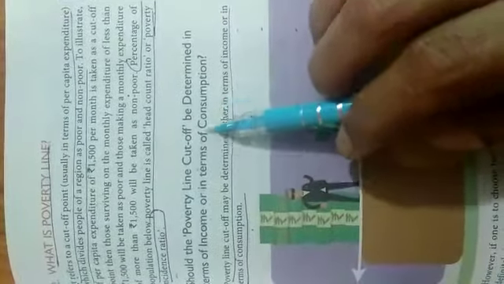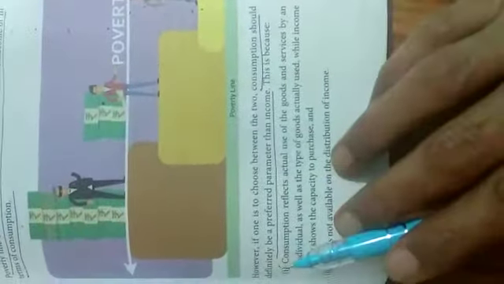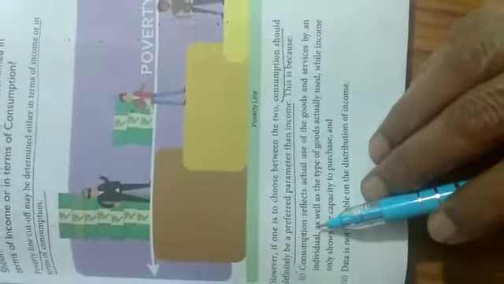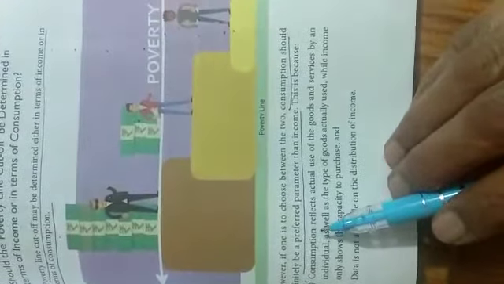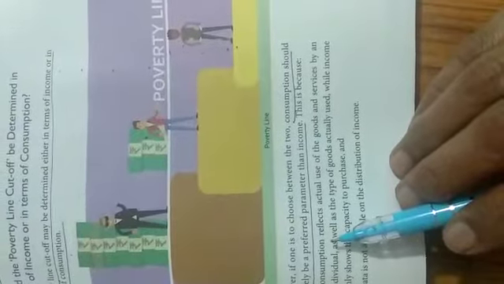Now, should the poverty line cutoff be determined in terms of income or in terms of consumption? So we have two ways of measuring the poverty line. One is on the basis of income and the other is on the basis of consumption. However, if one is to choose between the two, consumption should definitely be the preferred parameter over income. So we take up consumption, how this is the parameter or the determinant to know the poverty line in our country.